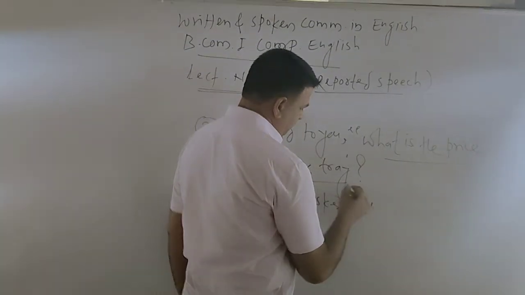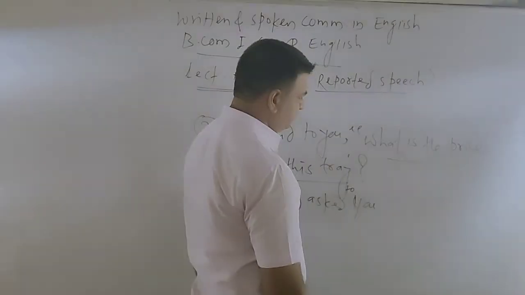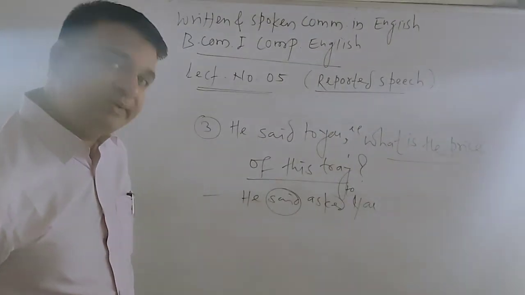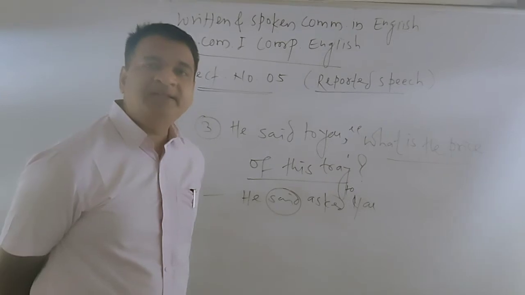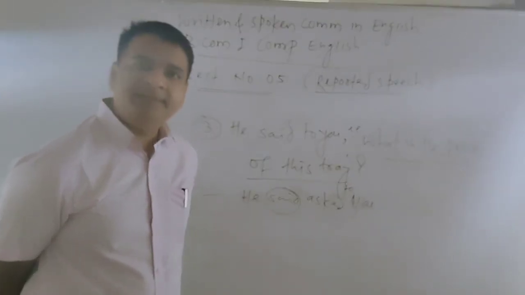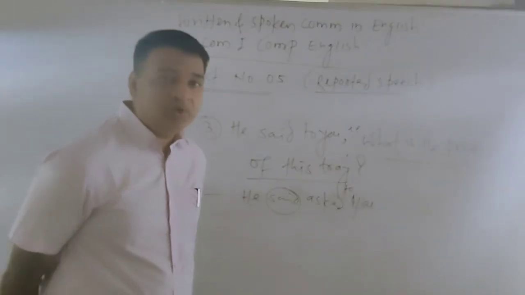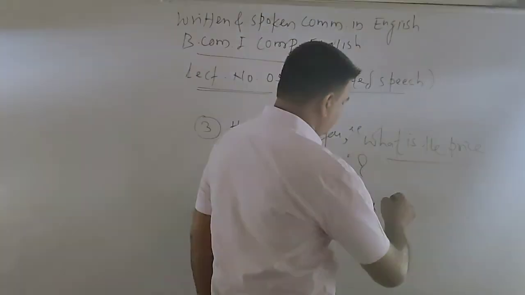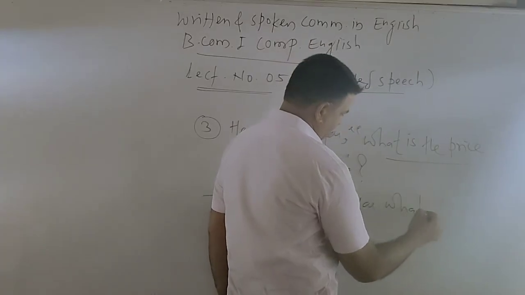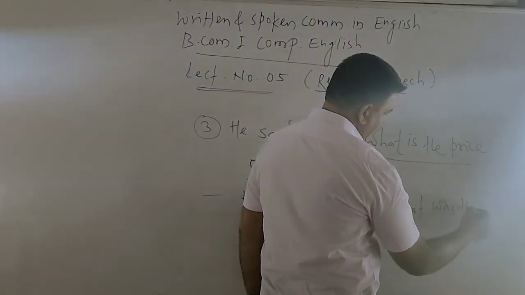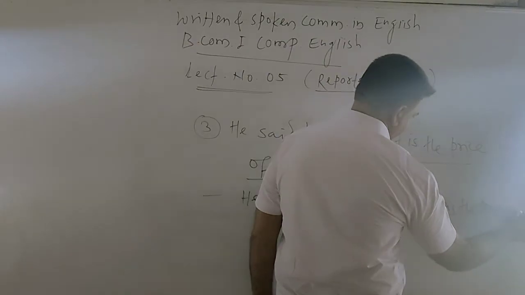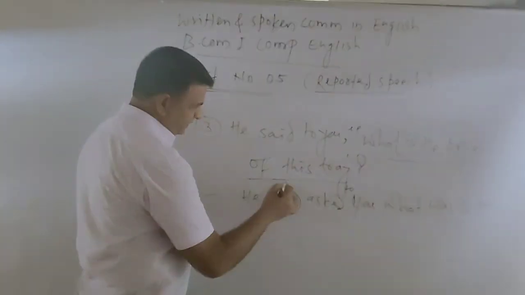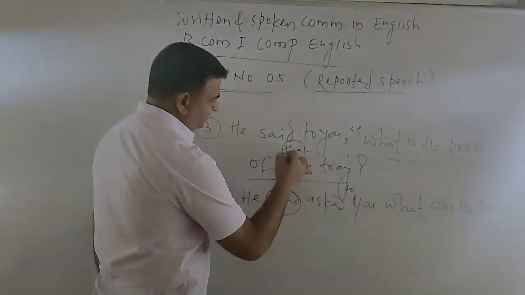He asked you, or we can use to you. He asked you, or he asked to you, what we keep as it is, and we begin the sentence with what, and here there is no need of whether or that to connect the sentence. He asked you, what was the price? What was the price of this चा बदल काय करतो आपण?